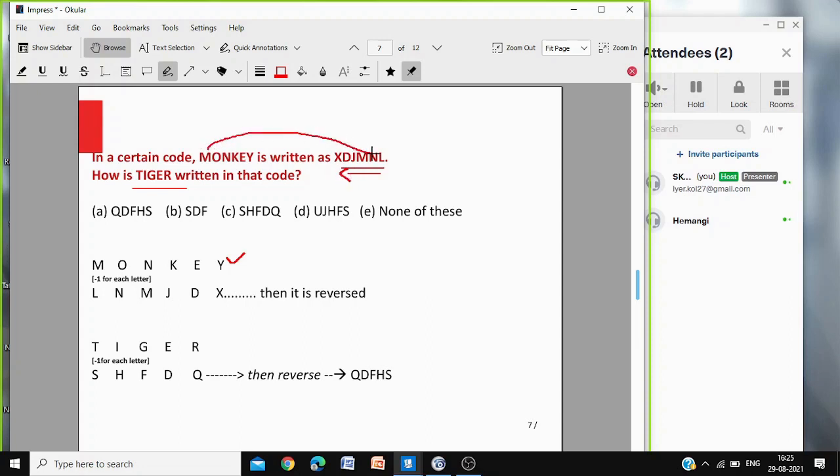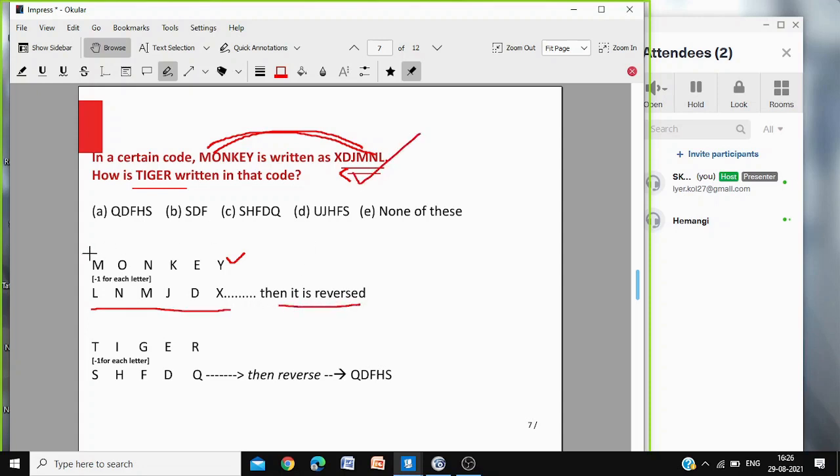L comes before M, -1. O will come before N. So all of it is matching from the reverse. So you reverse this one. Then you find that it is -1. -1 means previous letter. In the alphabet, the previous letter is -1. Before M, L; before O, N; before N, M; before K, J. So all these are matching. So we do -1 and then reverse it to get the code.